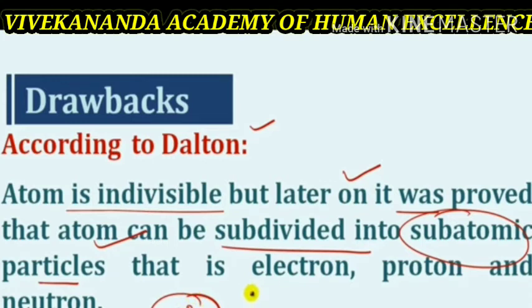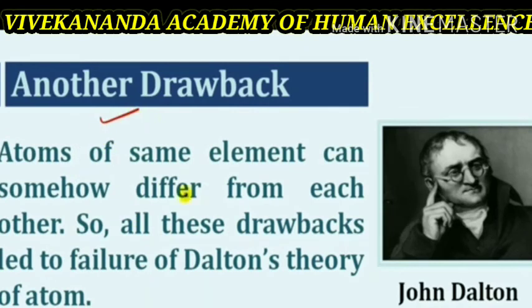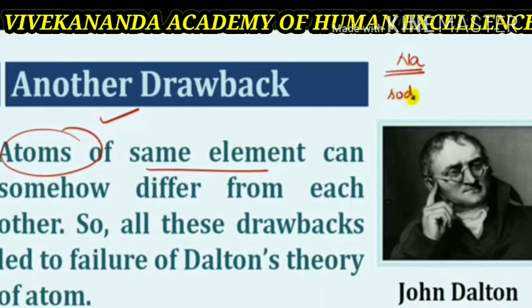The above studies showed that the atom is not indivisible as proposed by Dalton. On the other hand, it is composed of at least two types of particles, namely electrons and protons. Moreover, the number of protons had to be equal to the number of electrons, as the whole atom is electrically neutral. A drawback of John Dalton's theory is that atoms of the same element can somehow differ from each other. So all these drawbacks led to the failure of Dalton's atomic theory.